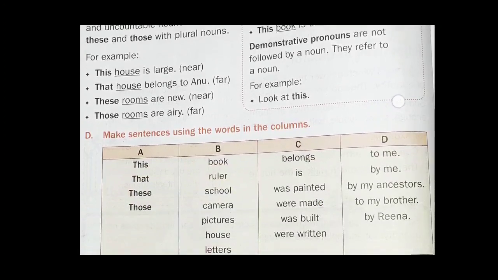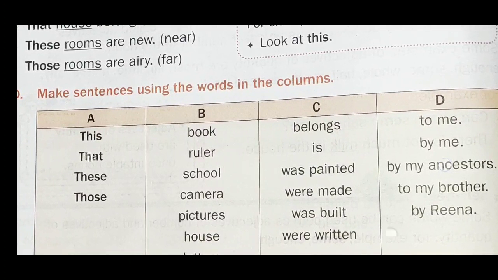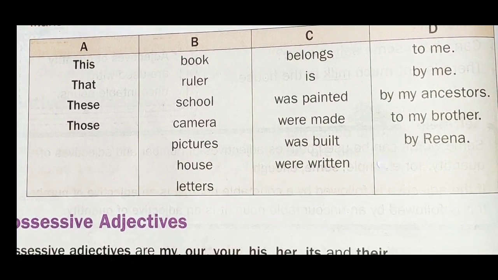Let's see exercise number G. In this exercise, you have to make sentences by using the words in the column A, B, C and D. For example, take word that from column A, rules from column B, belongs from column C and to my brother from column D. Then your complete sentence is that rules belongs to my brother.